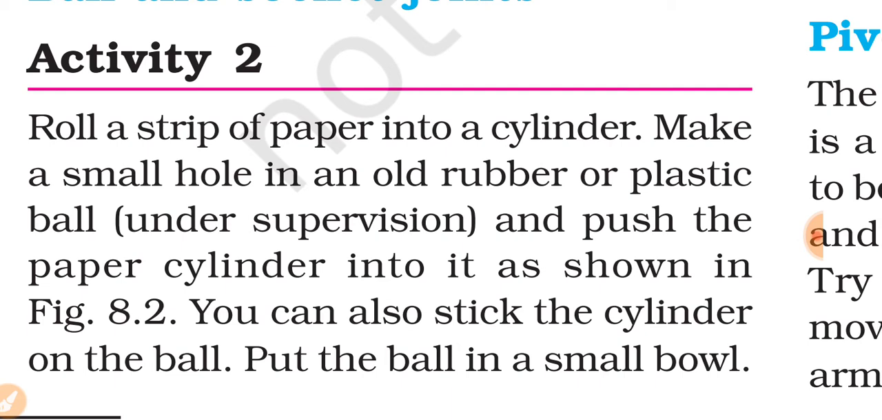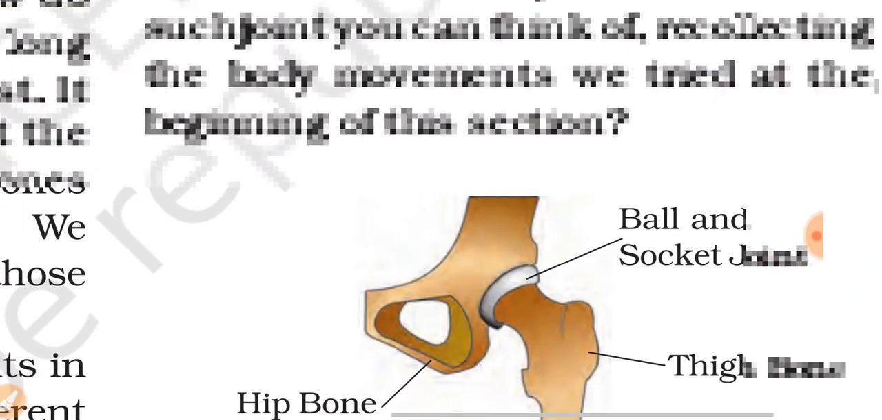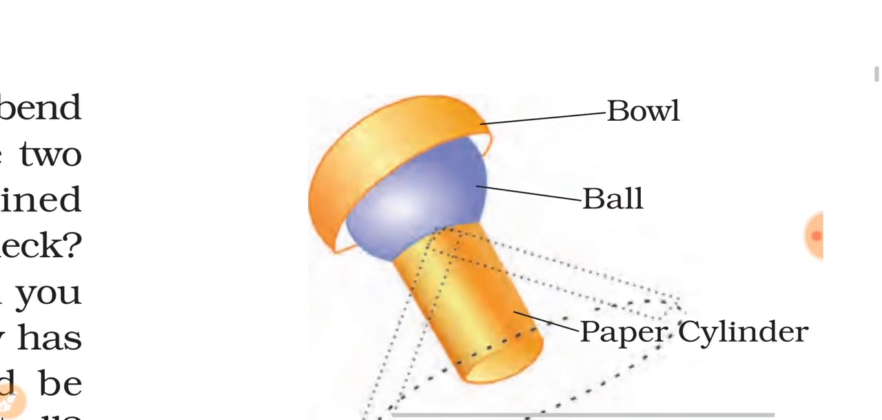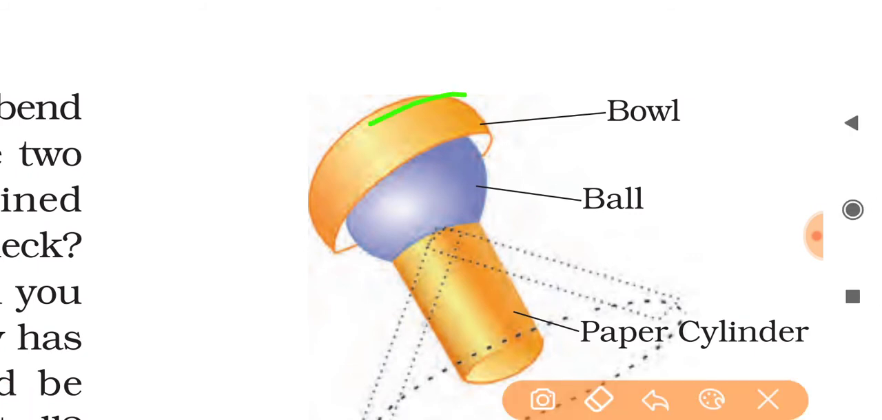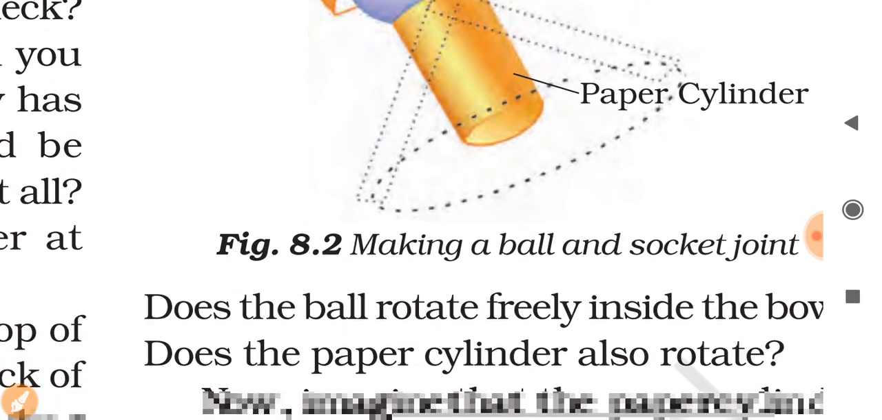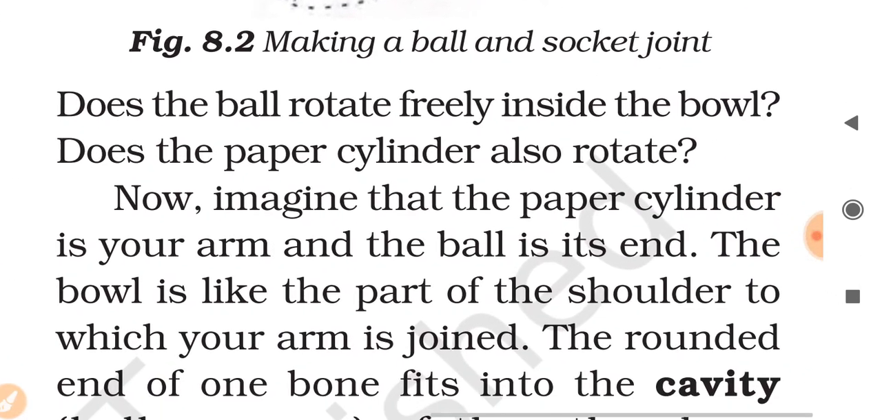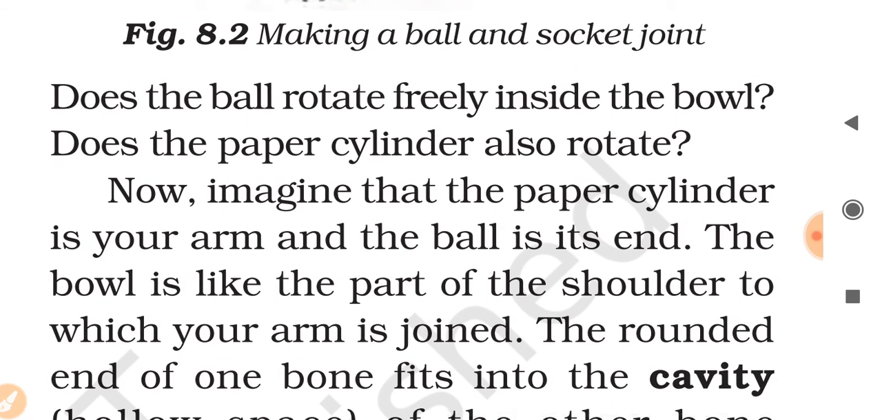You can also stick the cylinder on the ball and put the ball in a small bowl. Okay, so first we see figure 8.2. This is the paper cylinder, one bowl is here, and a ball is here. Like this you have to make a ball and socket joint. Does the ball rotate freely inside the bowl? Does the paper cylinder also rotate?